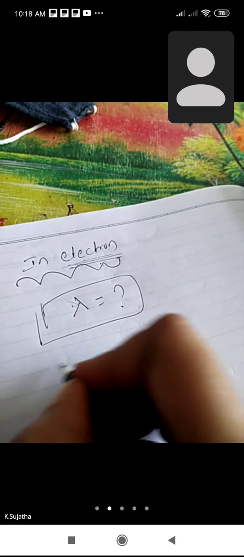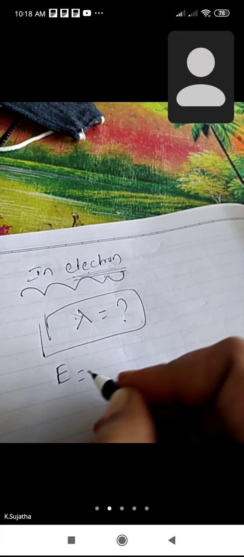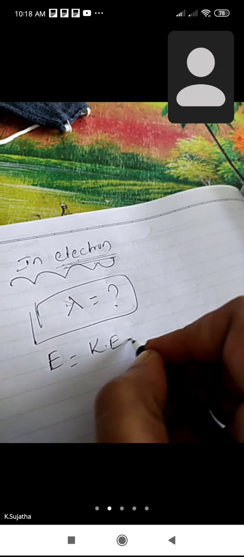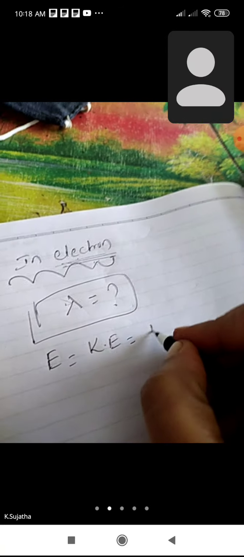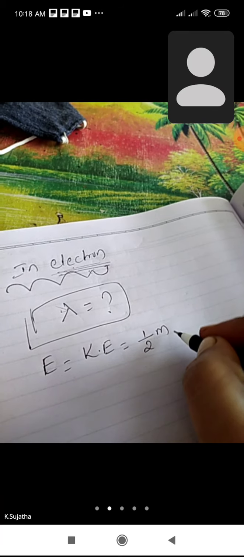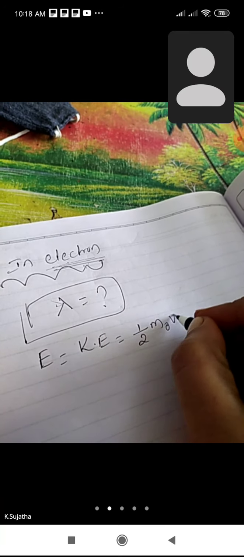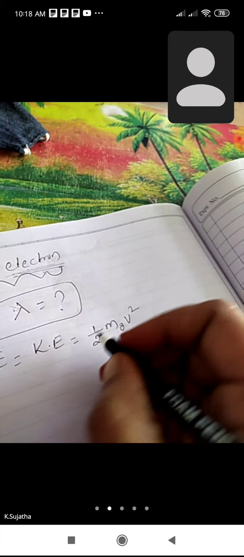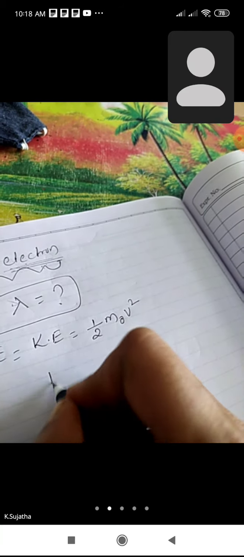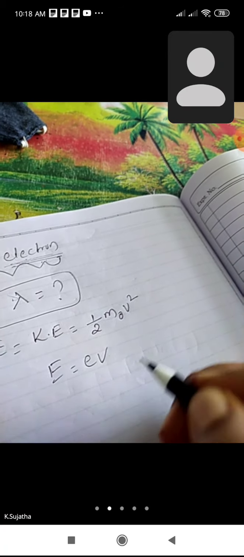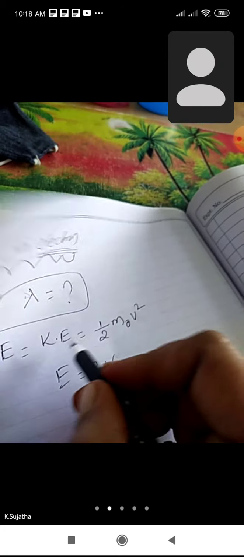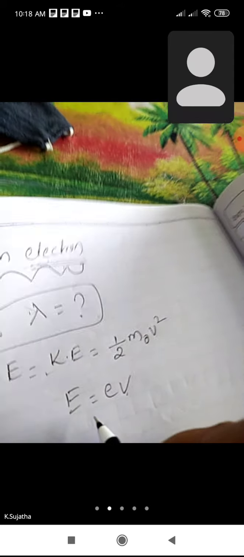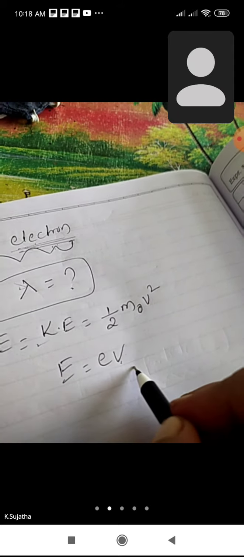Now we have to derive the wavelength of an electron. The kinetic energy of an electron, let's suppose its mass is m naught and it moves with velocity v, is half m naught v square. The energy of an electron we represent as electron volts, eV. So this is the general energy equation of an electron.